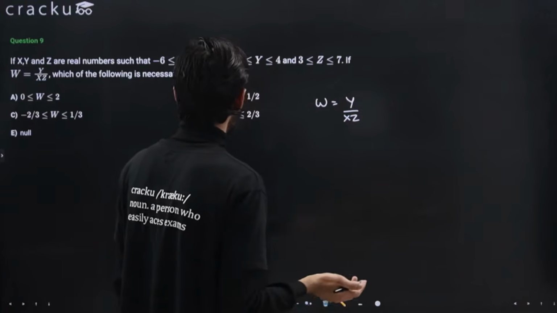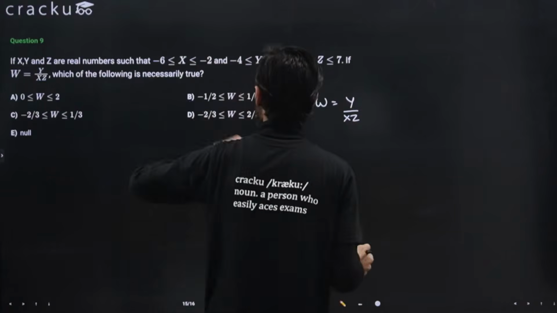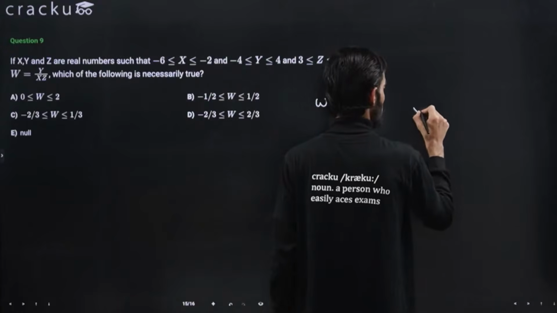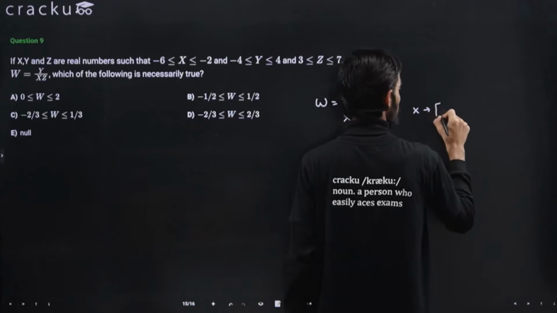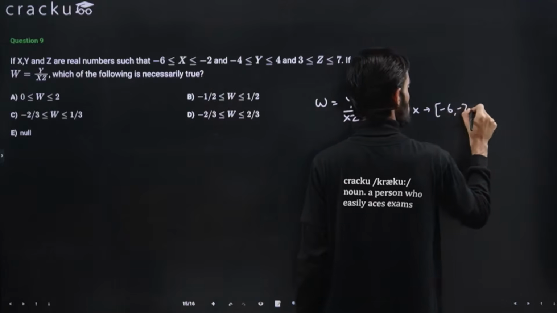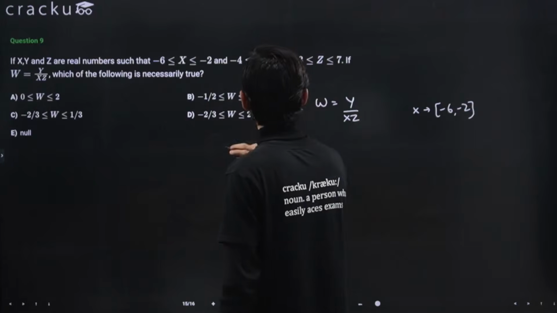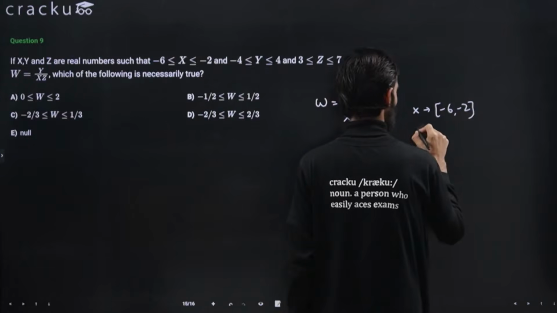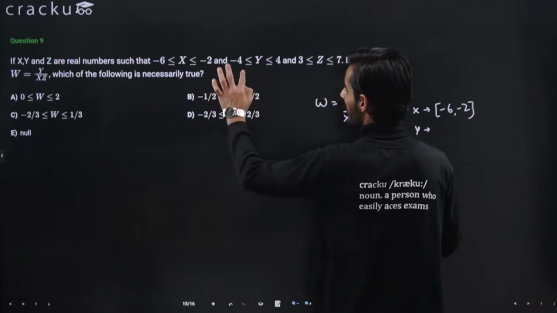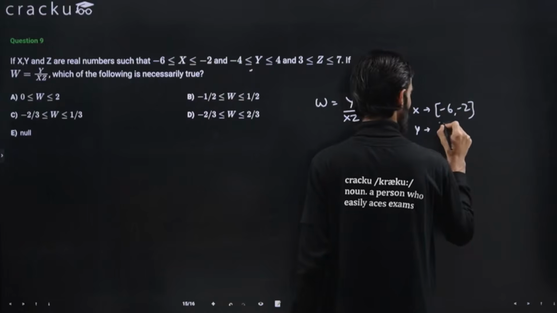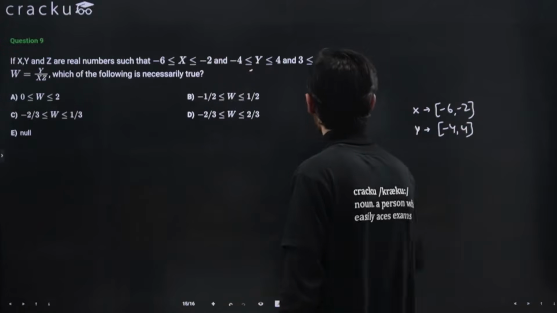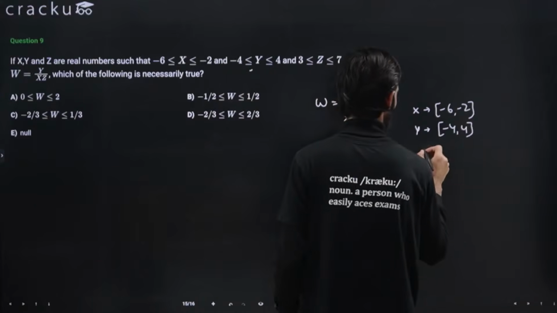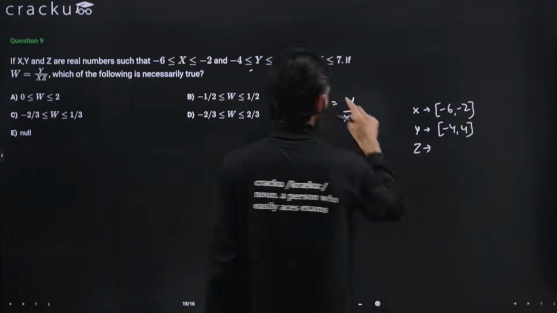Let's see what the values are given to us. The value of x is from minus 6 to minus 2. So x is basically, this is a closed bracket, from minus 6 to minus 2. Y is from minus 4 to 4. Again this is a closed bracket because this is an equal to sign. And for z again this is a closed bracket, from 3 to 7.